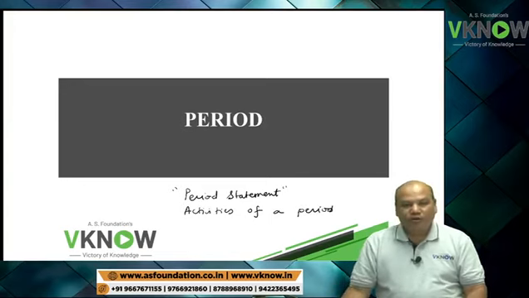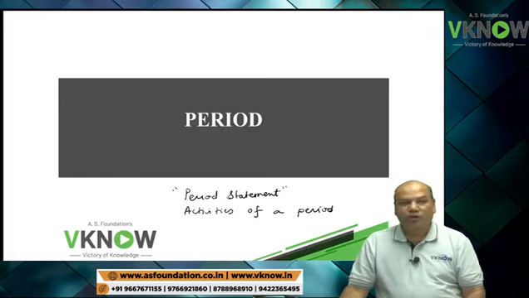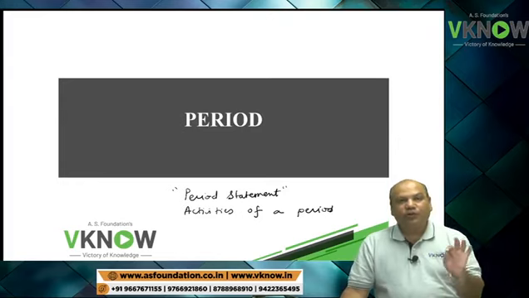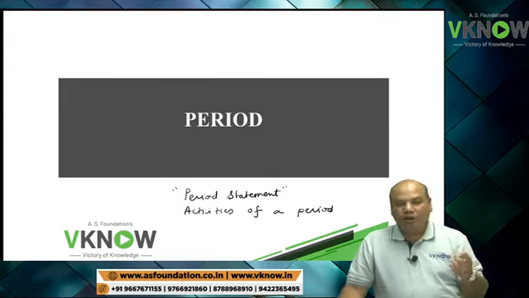Now tell me, is the balance sheet a period statement or a point statement? So the balance sheet is a point statement. Balance sheet gives you assets and liabilities on a given day.